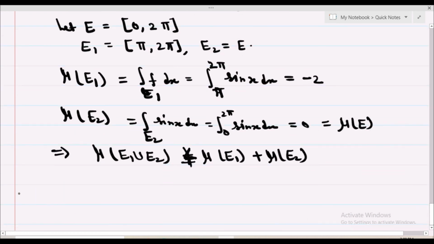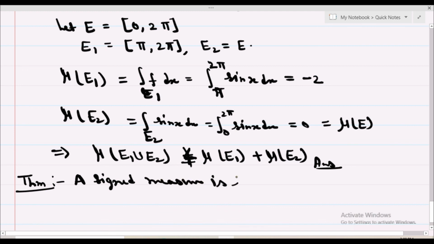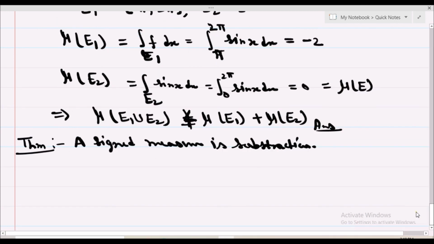Now come on to the next little result, that is, your signed measure is subtractive. Okay, a signed measure is subtractive.